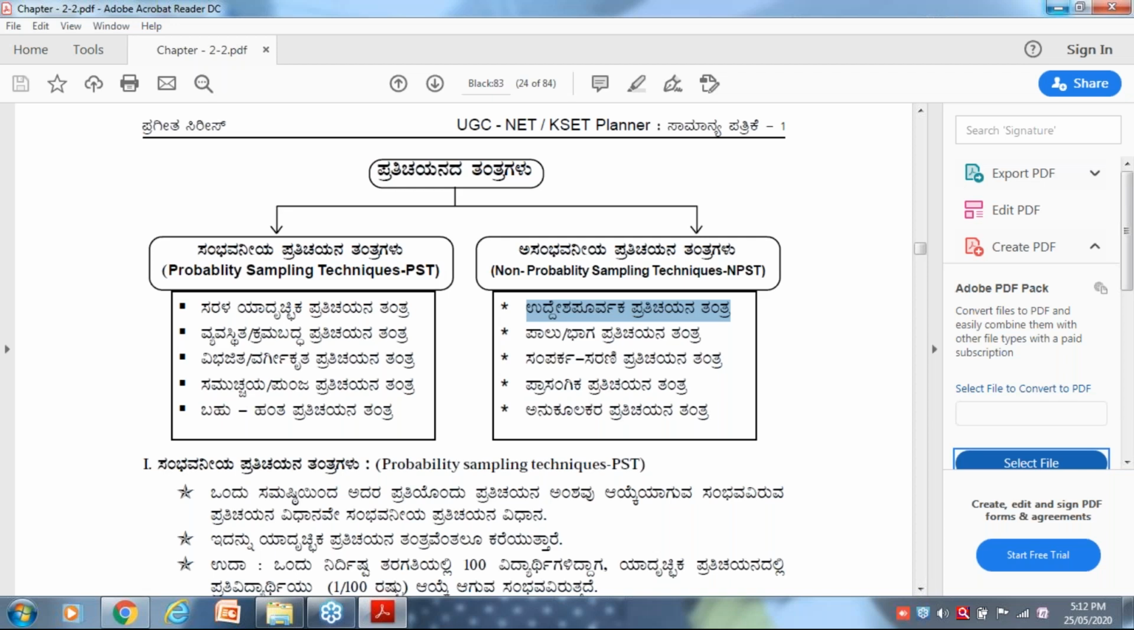What have you taken? Snowball sampling technique. Later, incidental sampling technique. Next, convenience sampling technique.